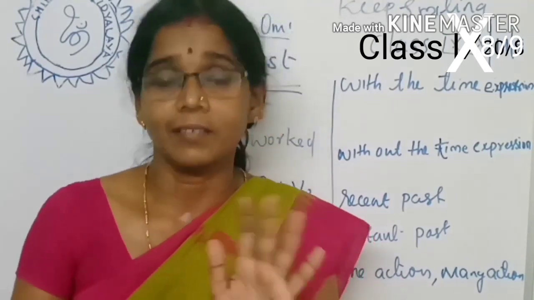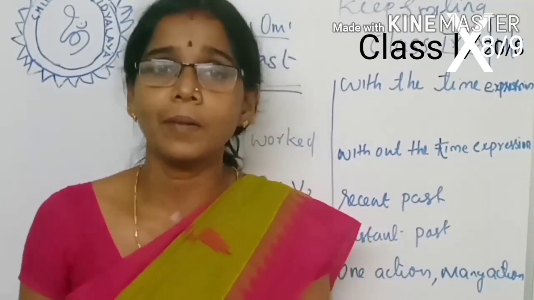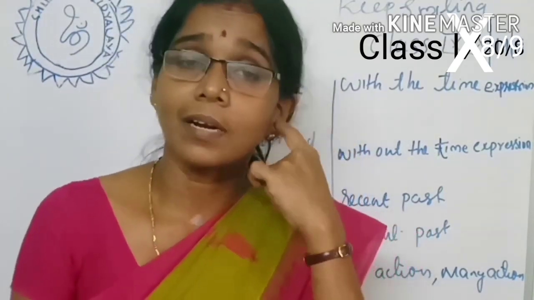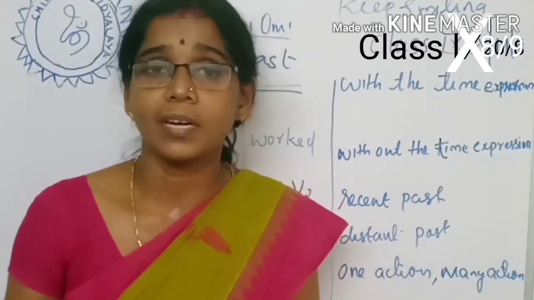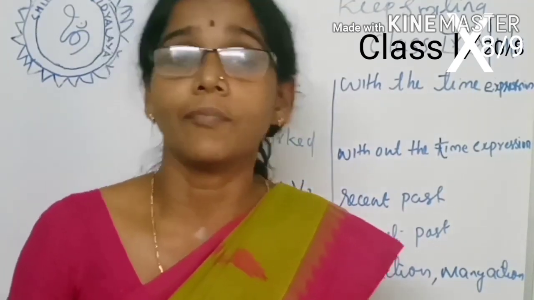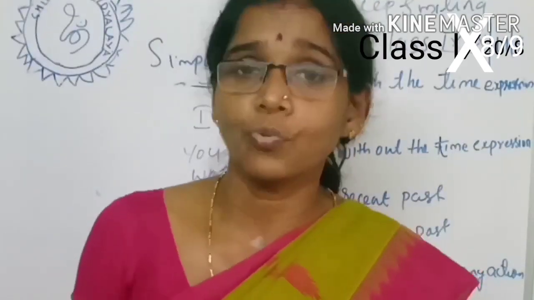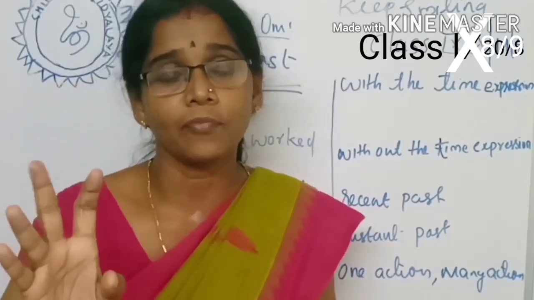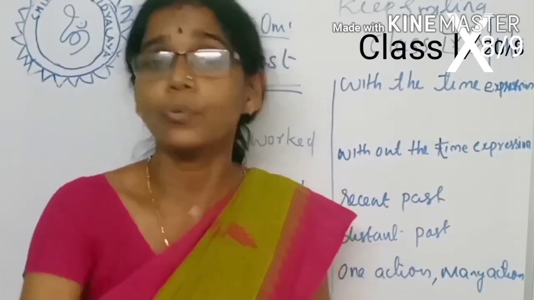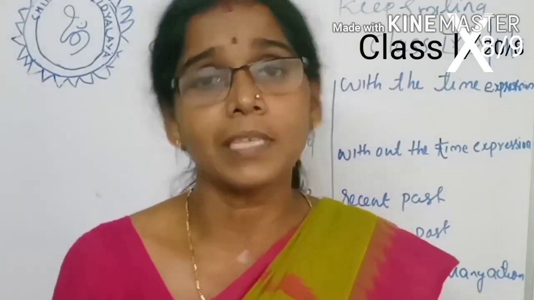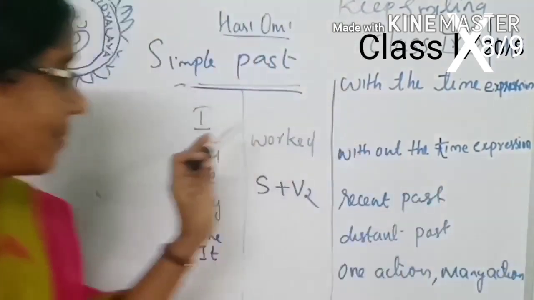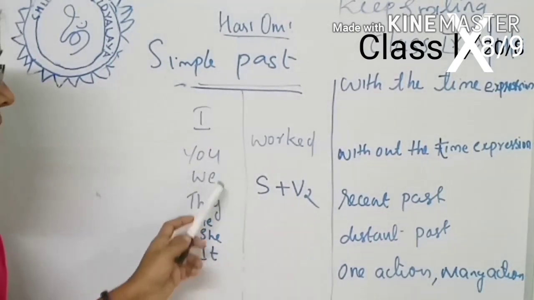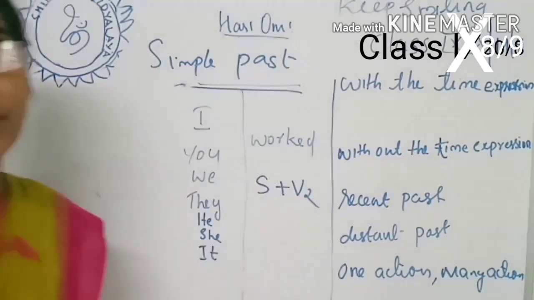Today we have learned the simple past tense. Past tense is again subdivided into four: simple past, past continuous, past perfect and past perfect continuous. The first one is simple past. The form of this tense is subject plus V2 form of the verb. Every verb has three forms: present, past and past participle. With this tense, we use the second form of the verb. That means subject plus V2 form of the verb. Whatever may be the subject, we can use the second form of the verb: I worked, you worked, we worked. Whatever it may be, you can use the second form.